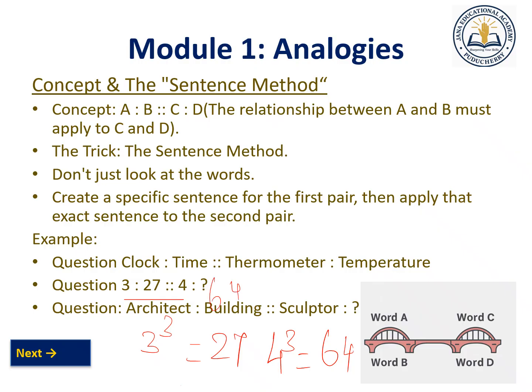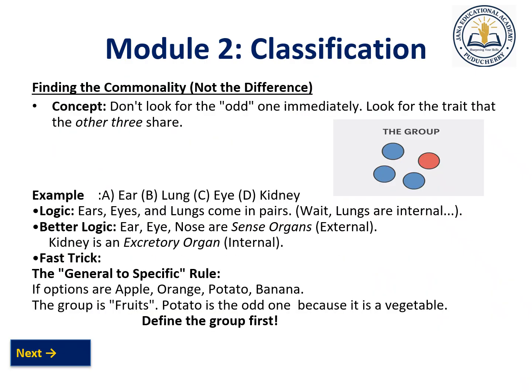Here in the next question you can see architect, building, right? The architect constructs the building. What does the sculptor do? They will make a statue. Like that it will be. This is the analogy part. Similar kinds of questions are asked in the examination. So you have to choose the correct option from the four they have provided in A, B, C, D. Next one, classification.